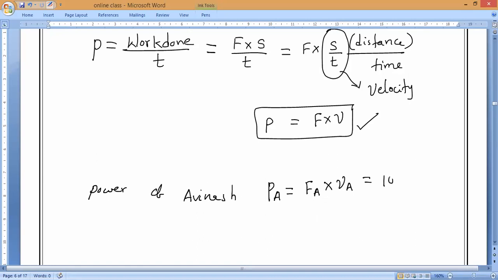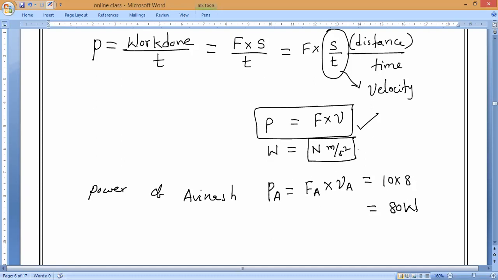So which is equals to what? Force is equals to 10 and velocity is 8. And it is equals to what? 80 watt. Okay, guys, everybody. So now units, if you want, you can write. So watt is equals to force in Newton and velocity in meter per second. So this is also called watt only.